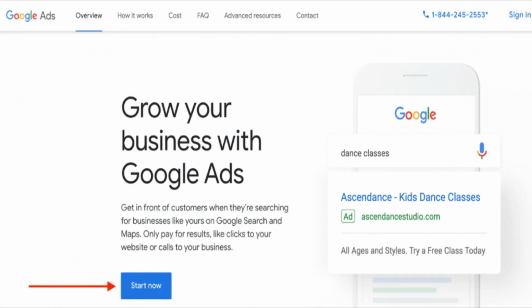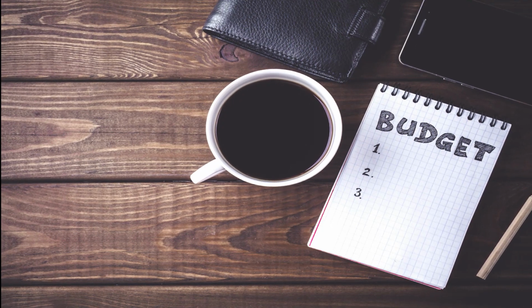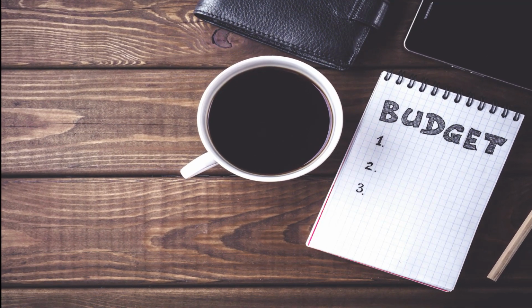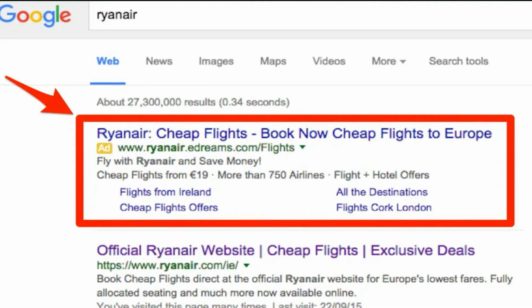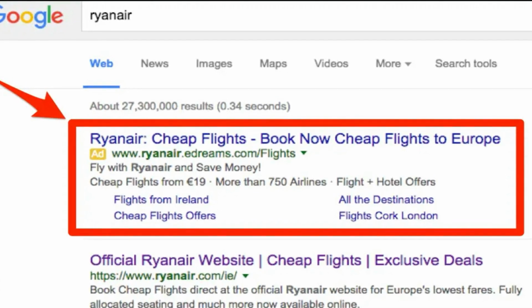Then what are you waiting for? Create your account. Set a budget. Write an ad and decide where you would like it to appear. Show ads to more customers on Google when they search for your products or services.